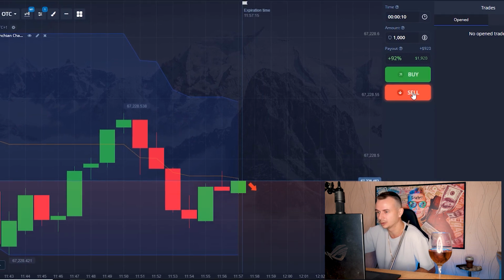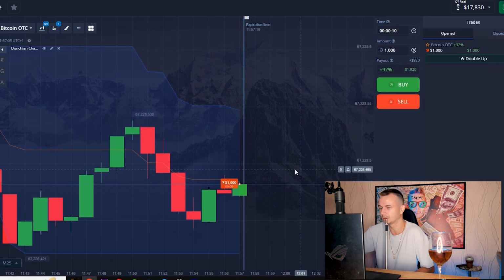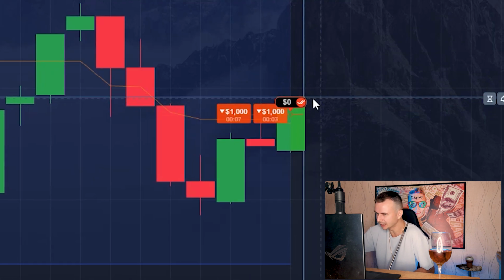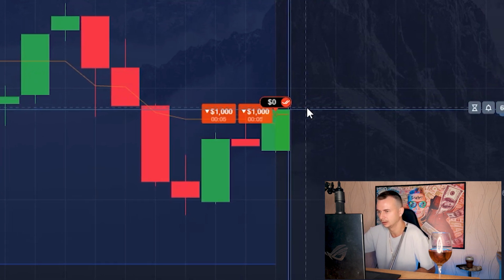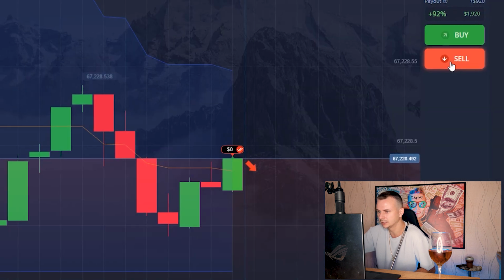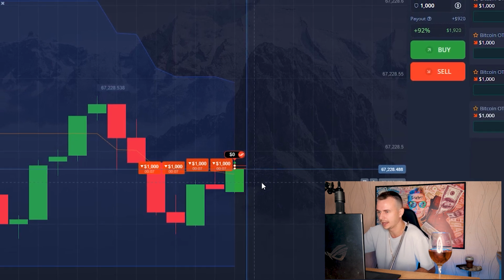So from here I like to take 1 sell position, another sell position. We will see now where the price is going. But the price is going up, so I take 2 sell positions from here. If something, I will take 4 sell positions. But now we need to wait. 3, 2, 1. And as you can see, I lose, so I take 4 positions from here. And now we need to wait again.